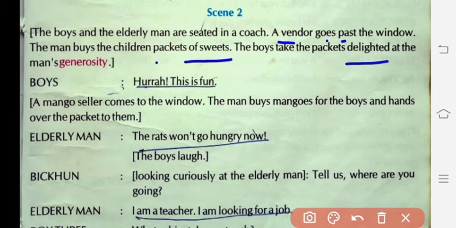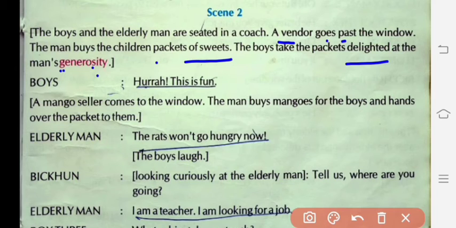And the boys were delighted, they got happy, because here the elderly man showed generosity, his kind nature towards the boys, even though the boys had started irritating him. Even though, that person who was very gentle shows generosity to each and every boy, each and every person, here it shows the kindness of a human being.